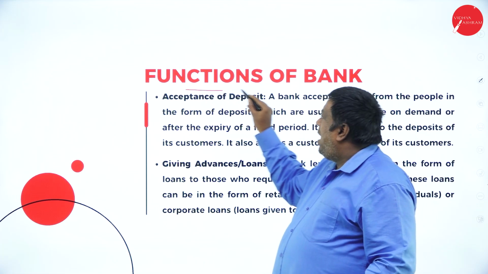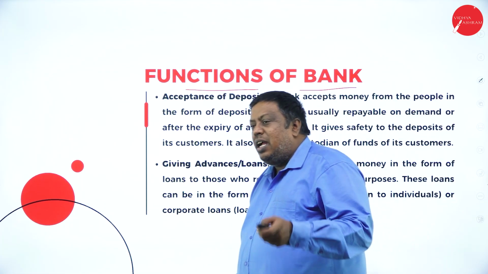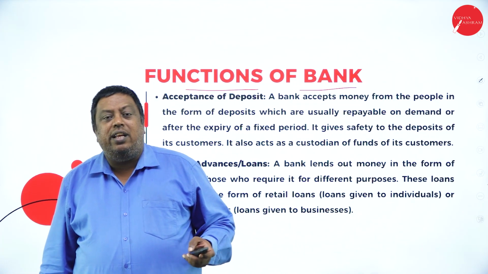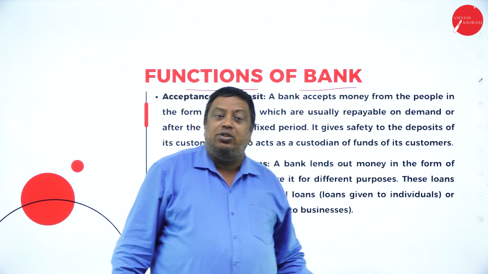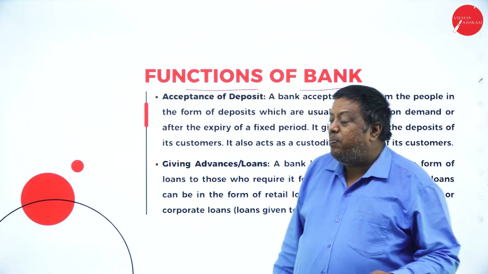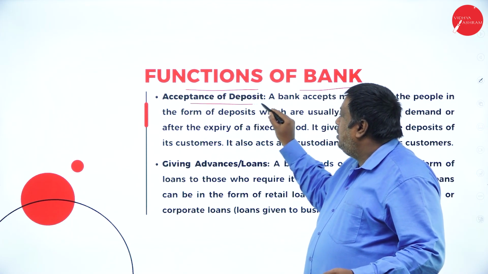The functions of banking, the next part, is an important question where they're going to ask you to explain the functions of banking briefly. So in this concept, we have to write acceptance of deposits.